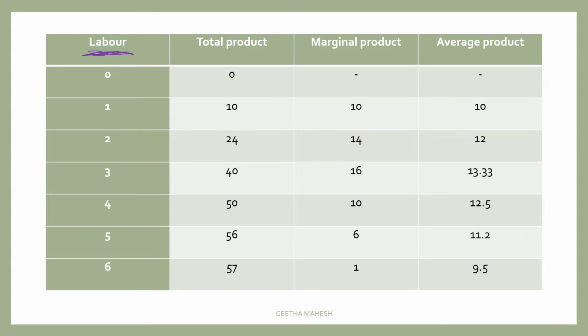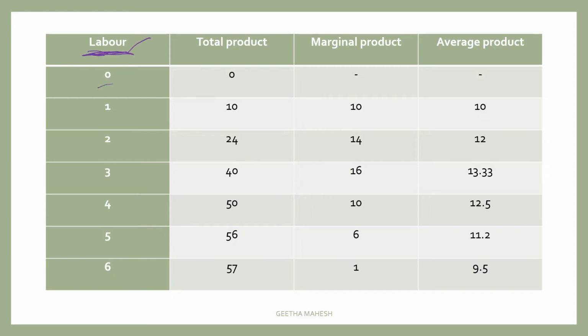Let us assume 4 acres of land is there and the farmer is going to employ labor. As you keep on increasing the employment of labor, what will be the contribution of this labor can be understood with the help of a table.